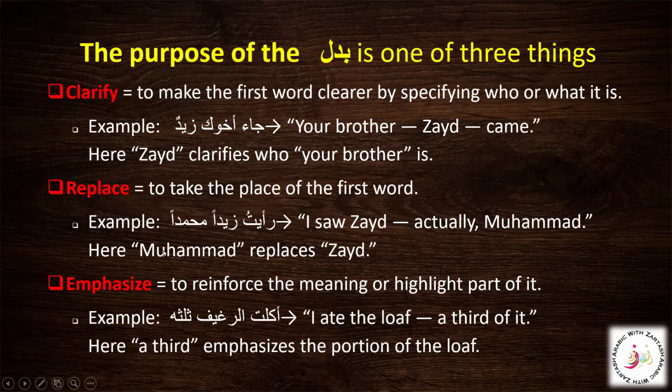Again, sometimes we do make mistakes and we want to replace the first word that was just said by mistake, and we want to replace it with another word. So to take the place of the first word, for example, Ra'aytu Zaidan Muhammadan. So I saw Zaid. In fact, that was Muhammad. So I want to make myself clear, so I'll just correct myself. I saw Zaid, actually Muhammad. So here Muhammad replaces Zaid.